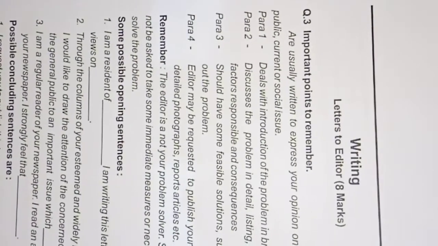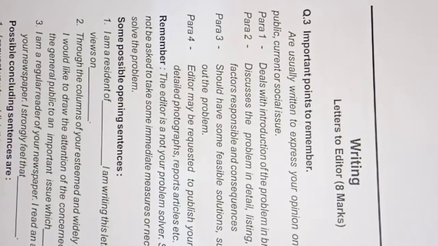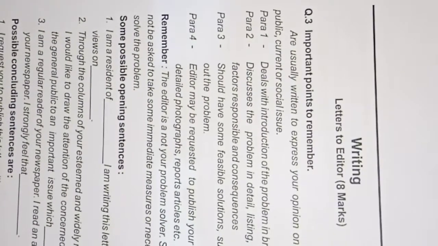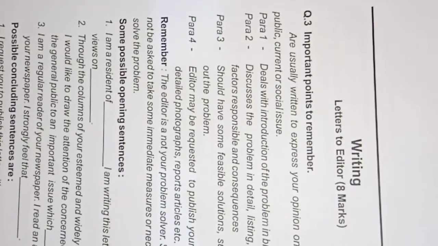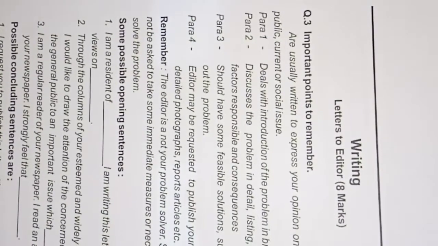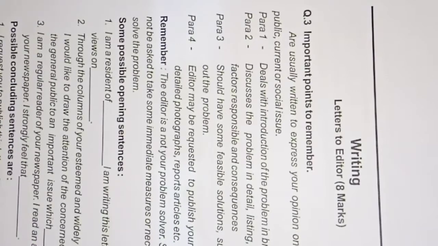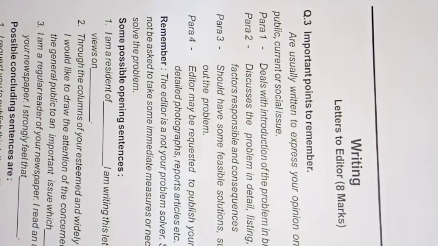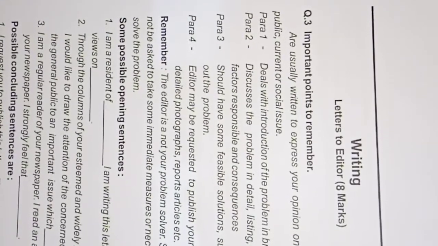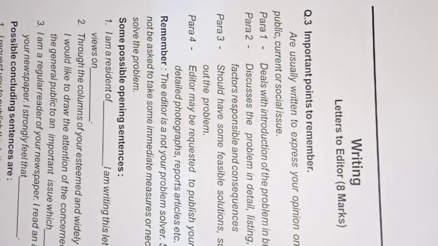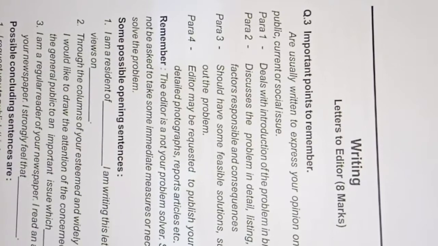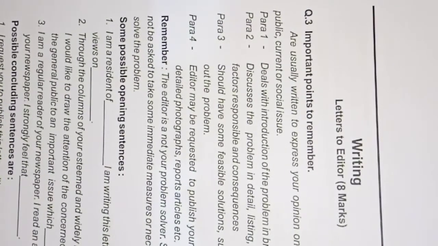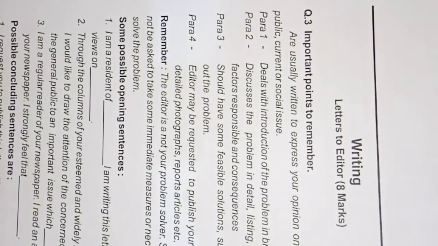And the important point to remember is that these letters are usually written to express your opinion. For example, the drainage problem in Koratagiri. It means the people are facing a drainage problem in Koratagiri, and you have to write a letter to the Tahsildar in Koratagiri. This is a question asked. Drainage problem means you have to think: in which area is the problem?